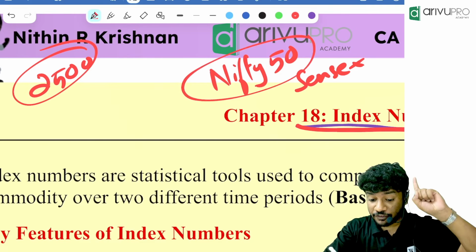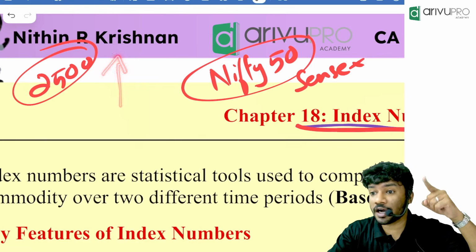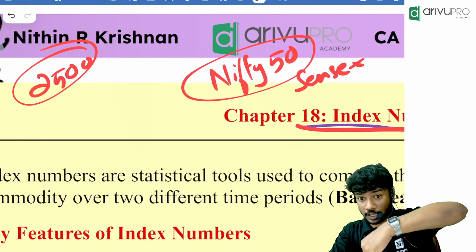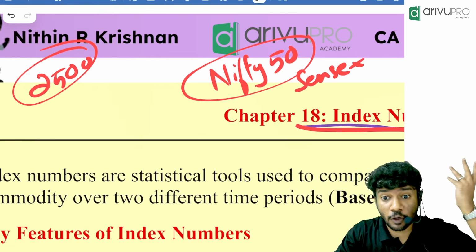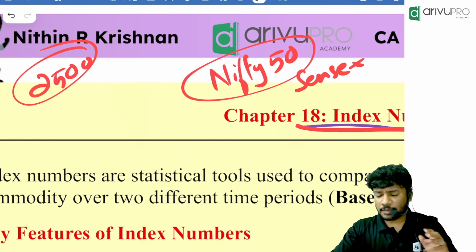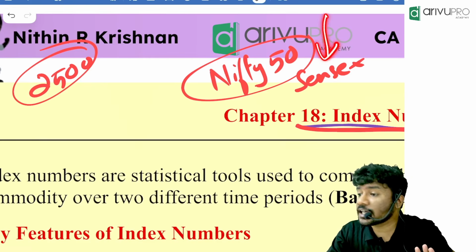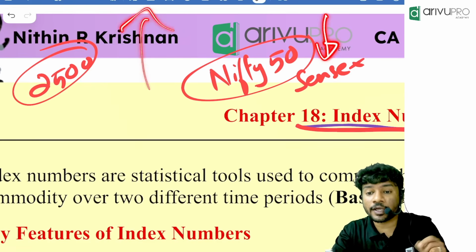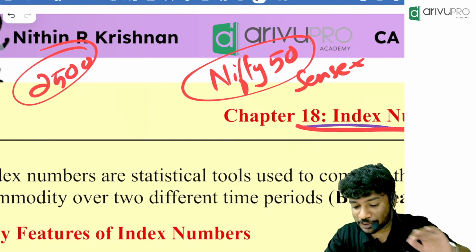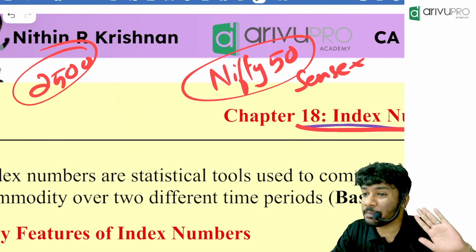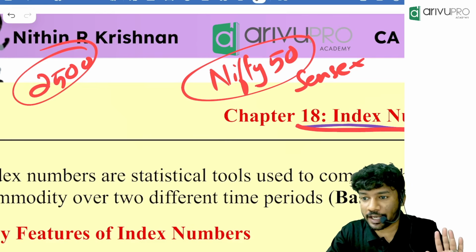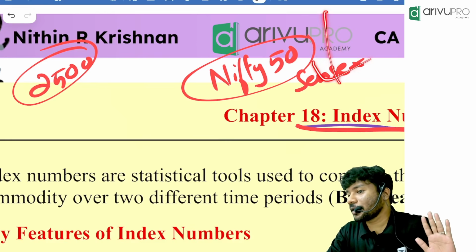Now, based on those 50 companies, if the value goes up, they will say Nifty went up, the market went up. If the value goes down, their stock price went down, that means we'll say the market went down. Now one question to everyone. Certain times, for example, these 50 companies all went down together, but all the small companies were going up. Then in the market it will show that the market went down. Why? Because we are only considering the first 50 companies, but usually if the 50 companies are going up, obviously the entire market will be going up. If 50 companies are going down, the entire market will be going down.